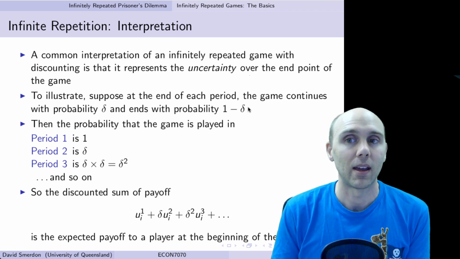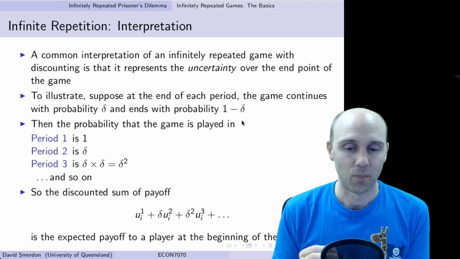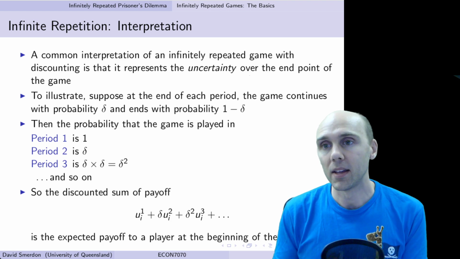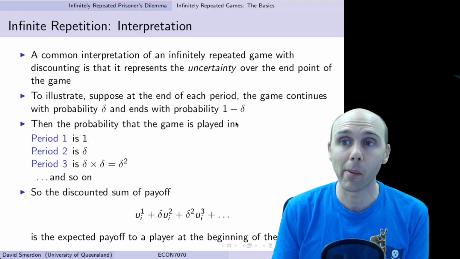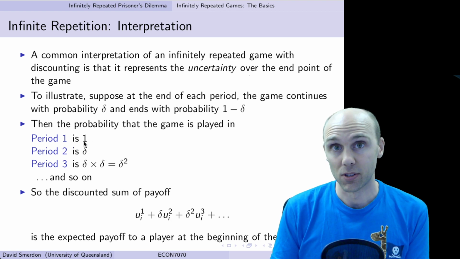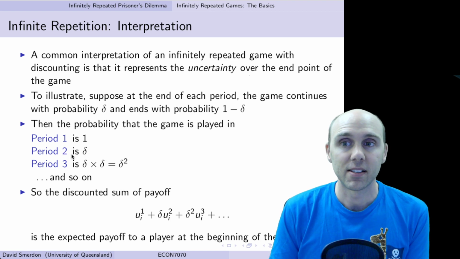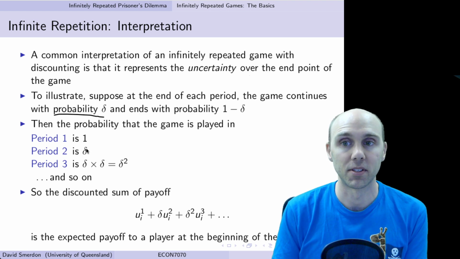So then we can think about that delta as a discount factor when we do our calculations, even though what it means is the probability that the game actually ends. So the probability that we play the game in the first period is for sure 1. And then the probability that we play it in the second period is the probability that the game continues, which we know is delta. So it's 1 times delta.